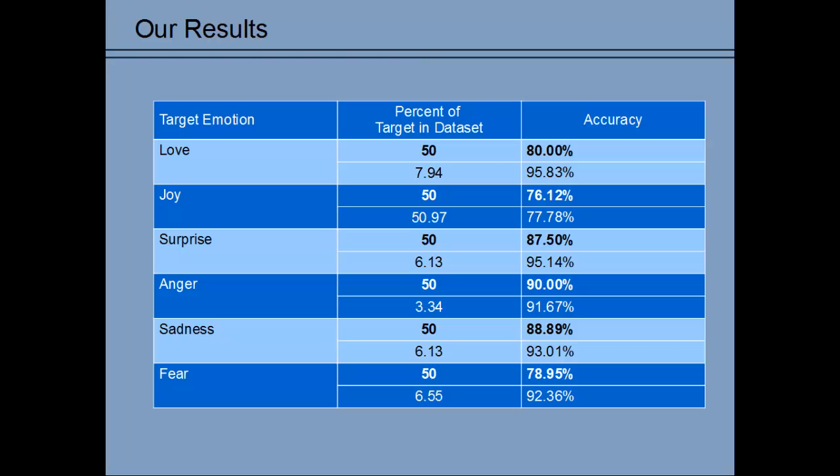Fear and sadness in particular started in the 68 to 75% accuracy range and improved as we removed feature selections. By refining our features, we were able to improve our model's accuracy to over 90% in 5 of our emotion classes, and our average accuracy was nearly 91%.